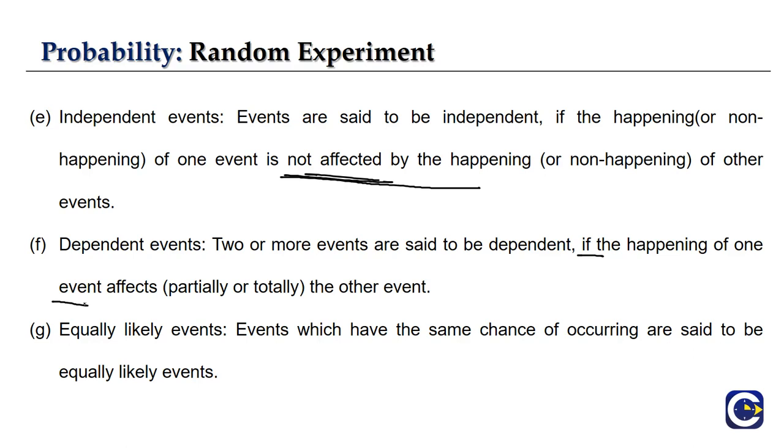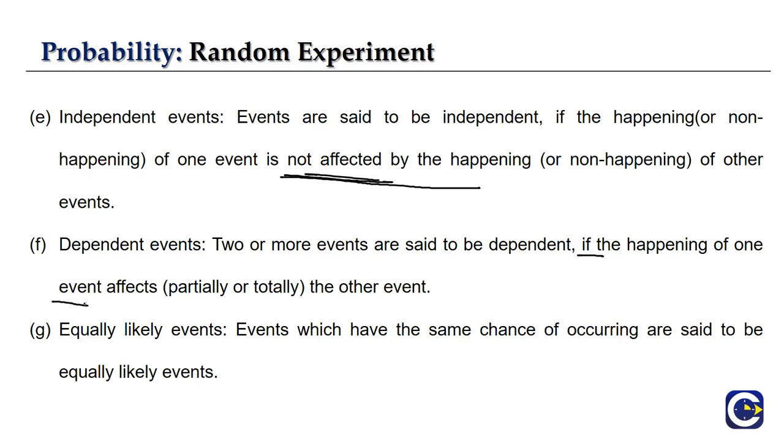And the final type of events we are having here is the equally likely event. When we talk about an event, for example with a dice, the probability of getting a 2, the probability of getting a 3, it's an event, right? Any events which have the same chance of occurring are called equally likely events. For example, take tossing a coin.